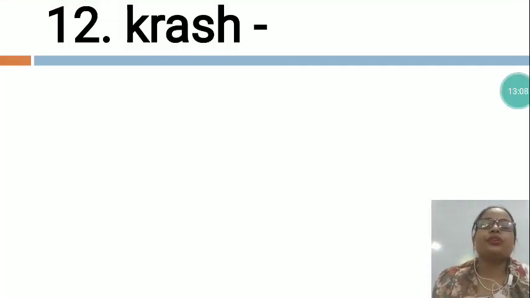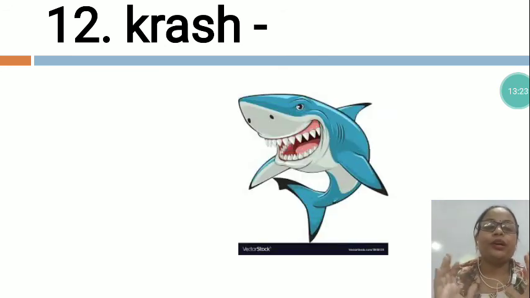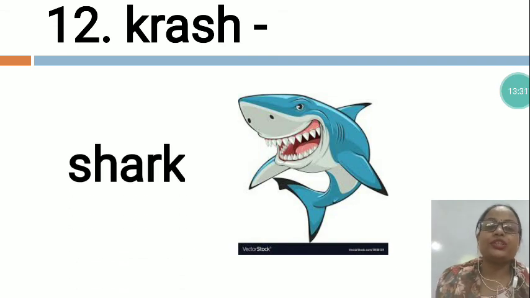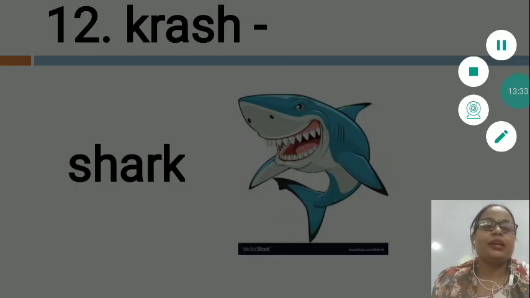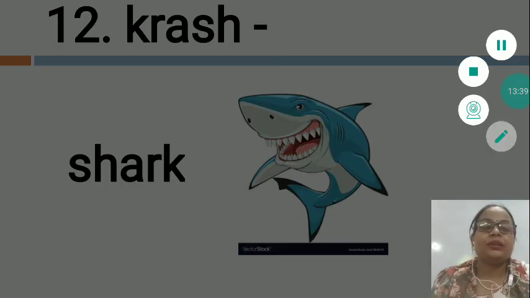K-R-A-S-H. In this also the letters are not arranged in the proper sequence, so we will arrange all the letters in the proper sequence and we will make a meaningful word. So which word is this? I would like to give you the clue. You can see, oh my God, this is a very dangerous water animal. Which water animal is this? This is shark. S-H-A-R-K, shark. We will write here